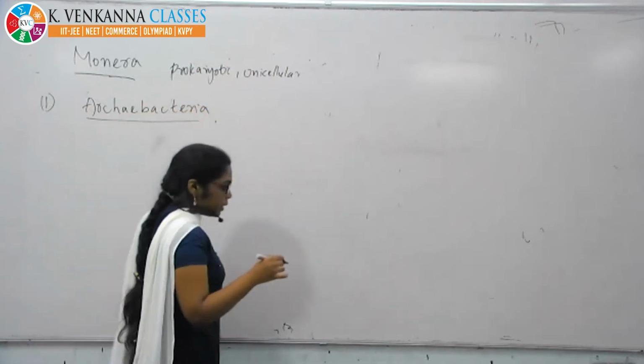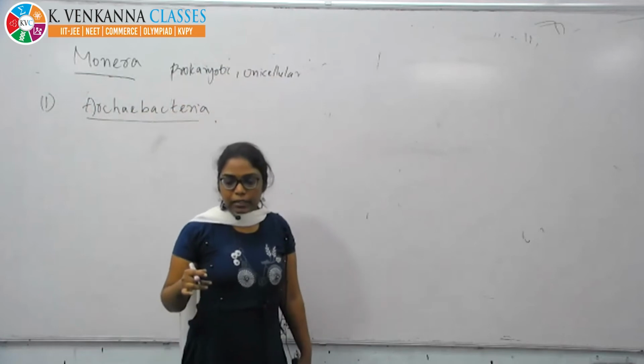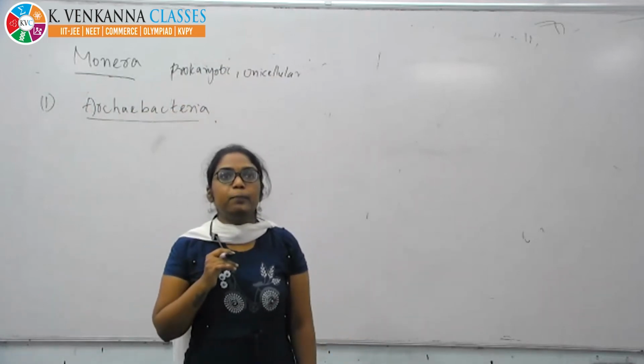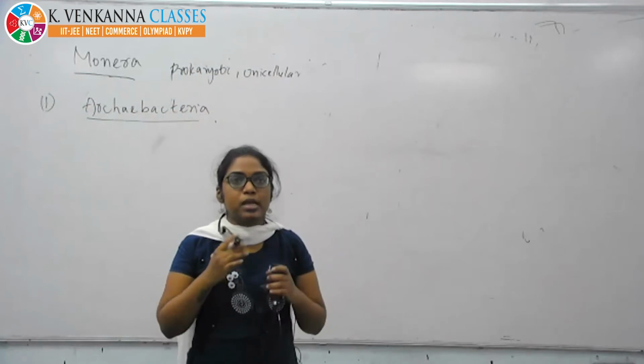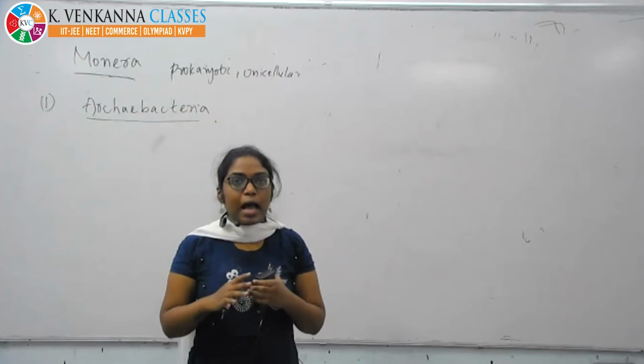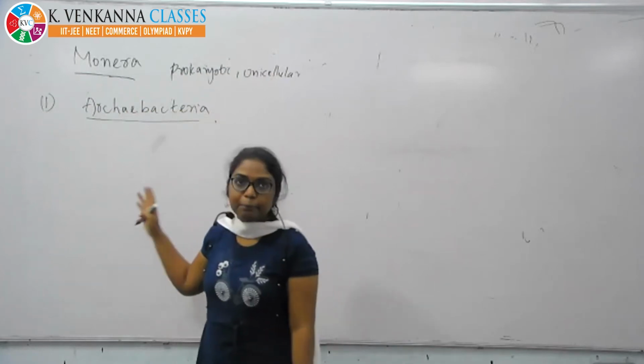What are Archaebacteria? These monerans can live in most harsh conditions. Under Monera we have four types. The first one is Archaebacteria, which is also a type of bacterium.